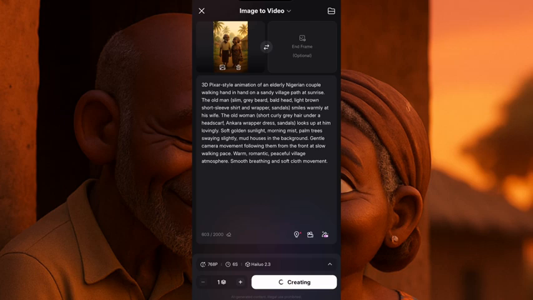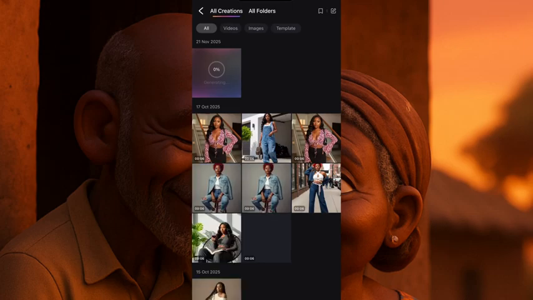Now, this is Hello AI. For those of you who do not know Hello AI, I'll put it in the description box. Everything that I'm doing here, all the tools that I'll be using, I'll mention them in the description box.